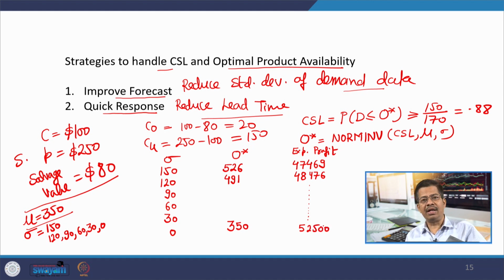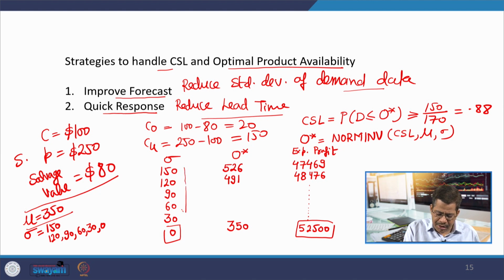So, you can see how, by changing the level of standard deviation, by improving the forecast, you are able to continuously improve your expected profit, your optimal stocking quantities will reduce and you will have a very good level of profitability. But this is the extreme case, I do not say that, but as you are reducing this, your profits are also increasing.